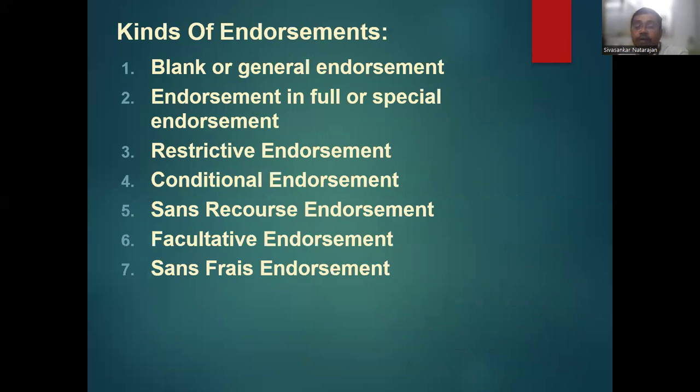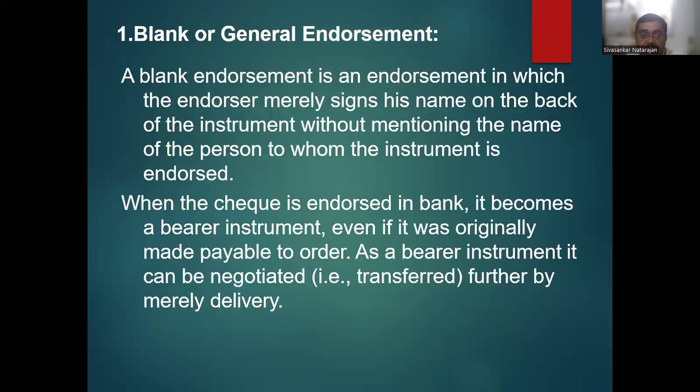Next, I'm going to discuss the kinds of endorsement. First, blank or general endorsement. Second, endorsement in full or special endorsement. Third, restrictive endorsement. Fourth, conditional endorsement. Fifth, sans recourse endorsement. Sixth, facultative endorsement. Seventh, sans frais endorsement.